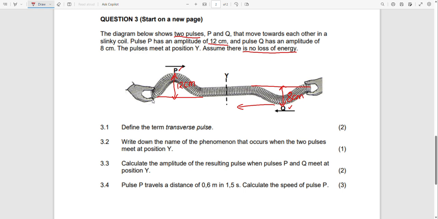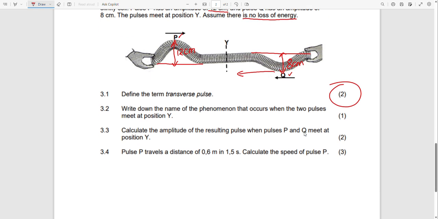Therefore we are asked to define a transverse pulse. So these are just quite easy marks. Every learner should get these 2 marks of a definition. That's how you first score marks in physical sciences. Definitions, you should always know them. But okay, we will notice that one, and therefore I'm interested in these calculations.